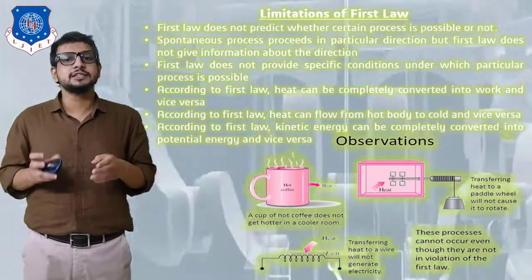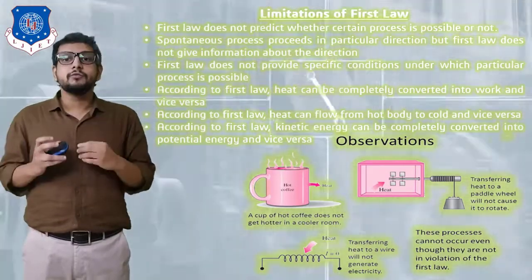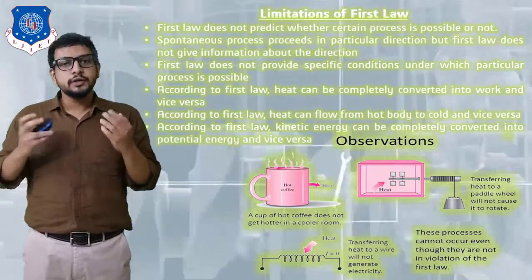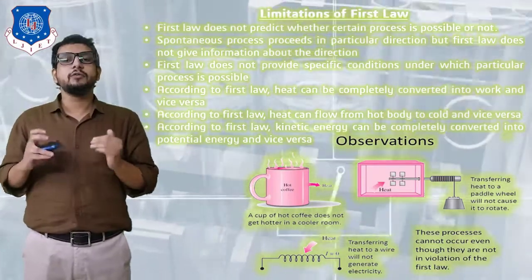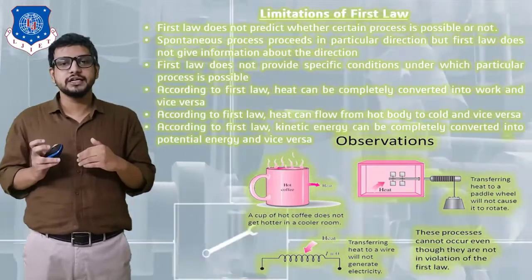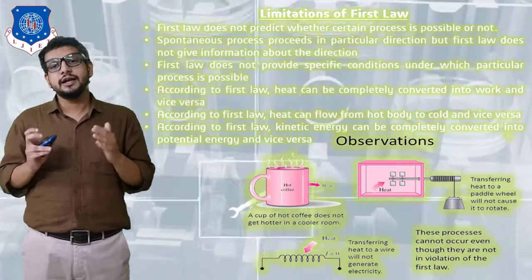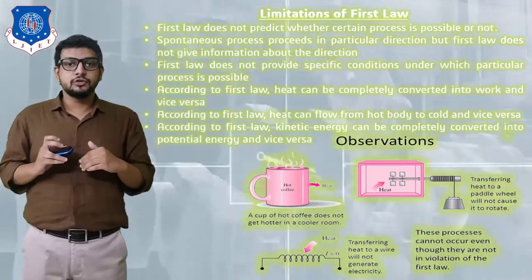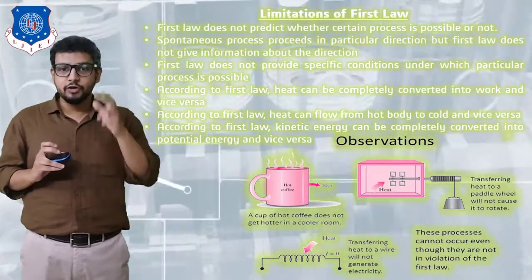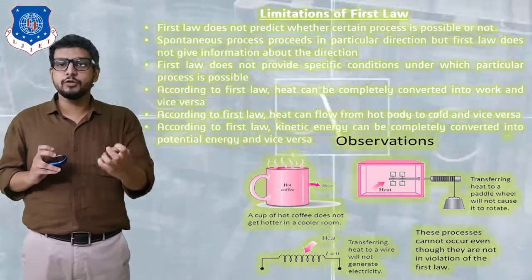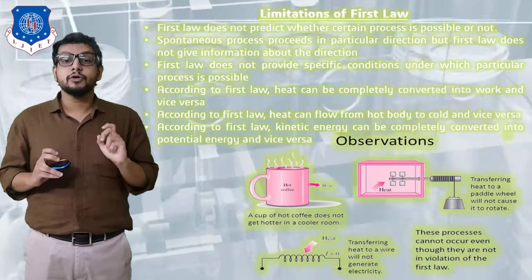Similarly, as I have discussed, according to the first law, heat can be completely converted into work and work can be completely converted into heat. Similarly, heat can flow from a hot body to a cold body and vice versa, which the first law states. Then kinetic energy can be completely converted into potential energy and even vice versa. Okay, so as you can see on your screen, the observations, as I have discussed, the example of coffee: heat transfer from the coffee to the surrounding, and from the surrounding to the coffee is not possible.